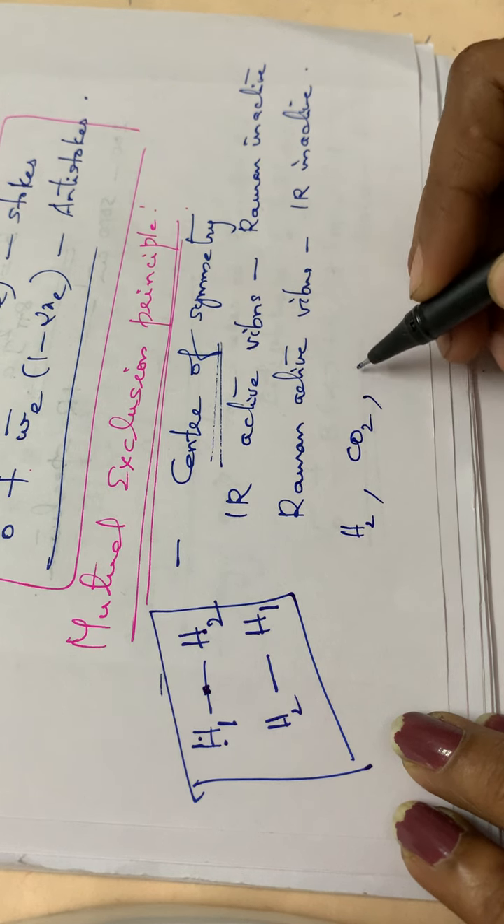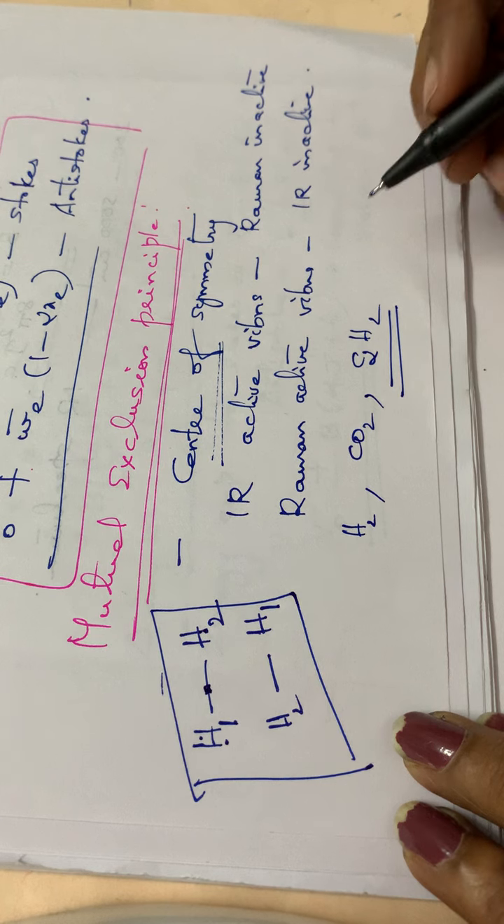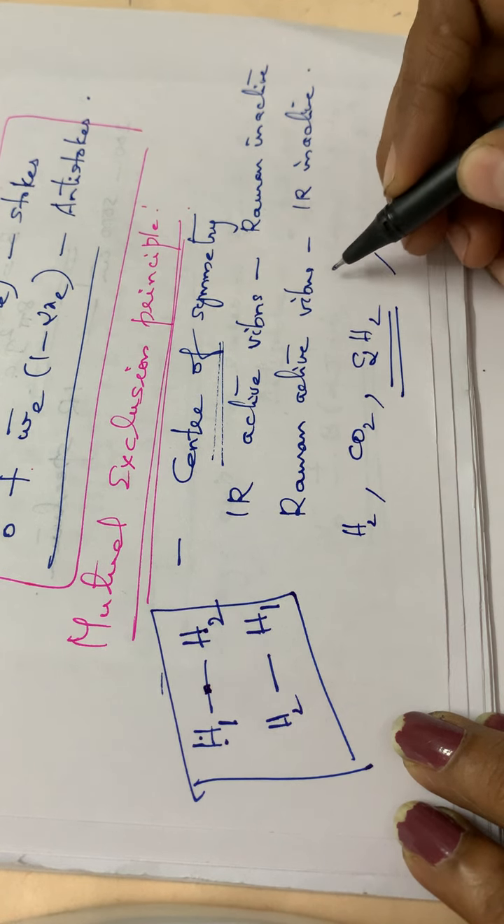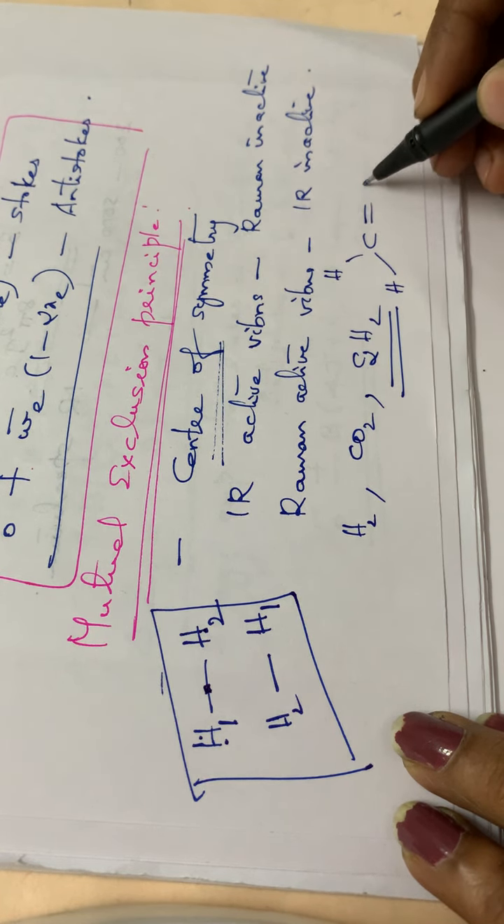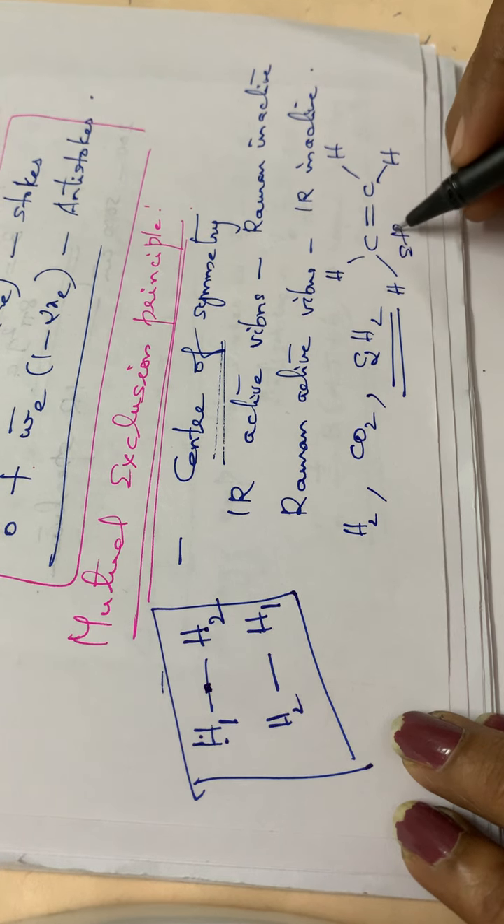Then the carbon dioxide molecule, then the ethylene molecule, C2H4, etc. They have a center of symmetry. Ethylene, it is like this. The structure will be like this: CH2 double bond CH2. This is the ethylene molecule.